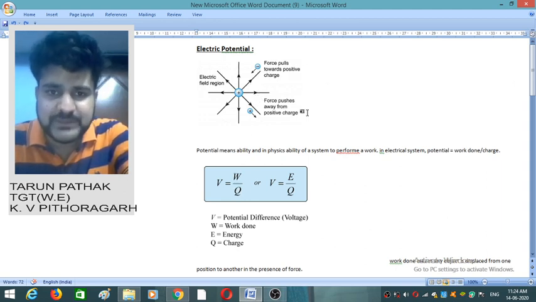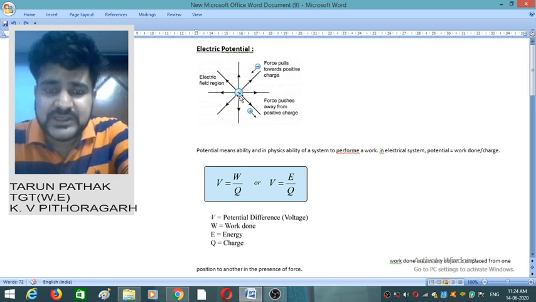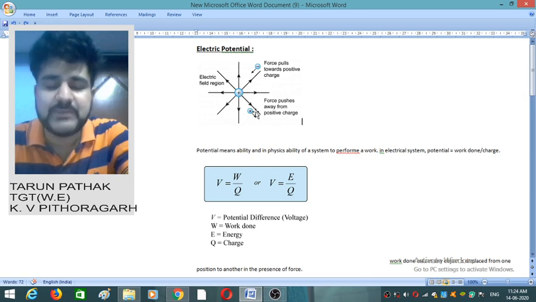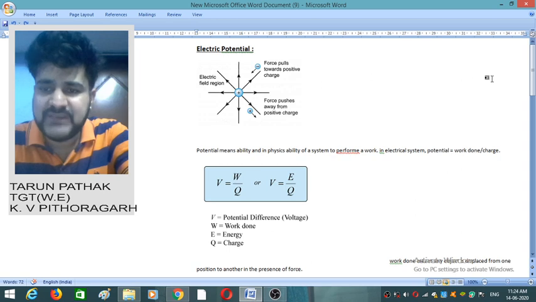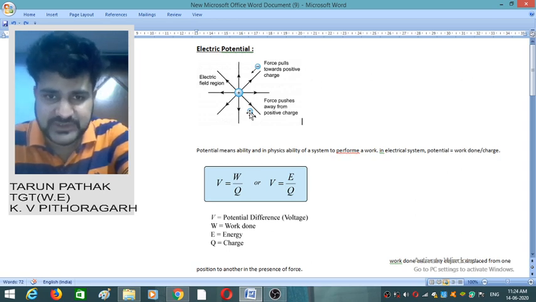This Q represents the charge which is creating the electric field. Of course, against this electric field we are performing the work. So remember that this is a very important thing. This positive Q is the amount of charge which is creating the electric field, not the amount of the charge which we are bringing from infinity to this point.